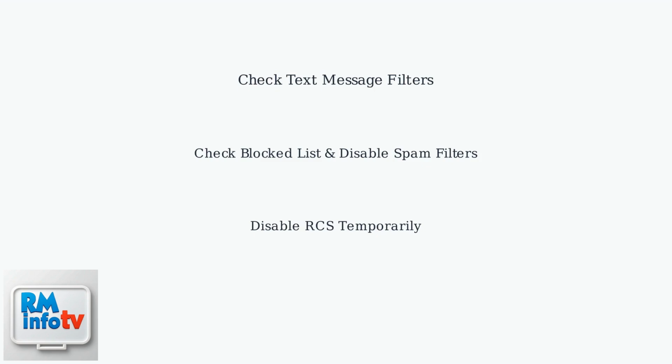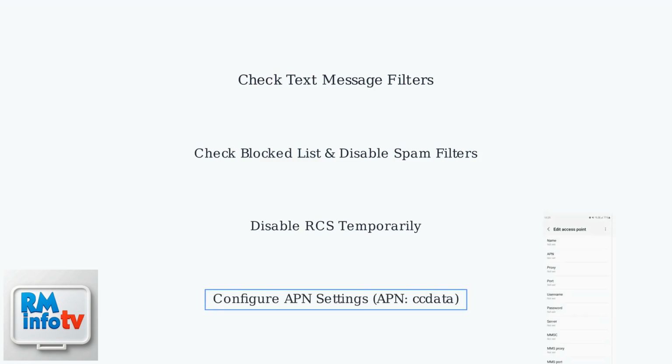Try disabling RCS temporarily. Furthermore, APN, access point name, settings must be correctly configured, APN CC data. Lastly, a simple network reset can often resolve underlying connectivity problems. If issues persist, contact Consumer Cellular support for device-specific guidance.